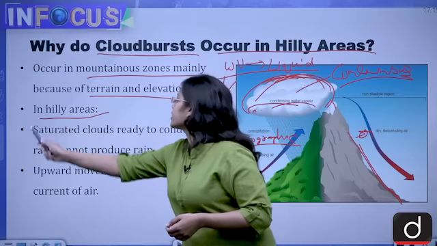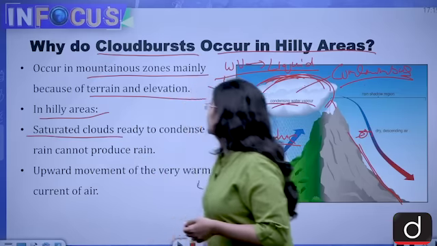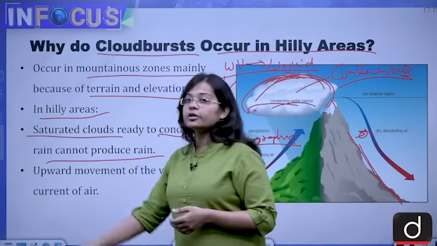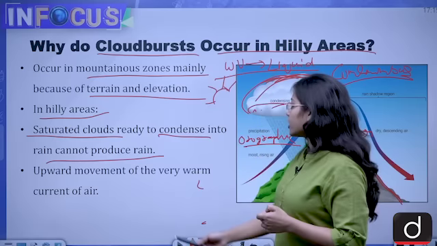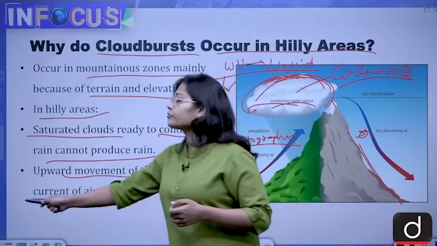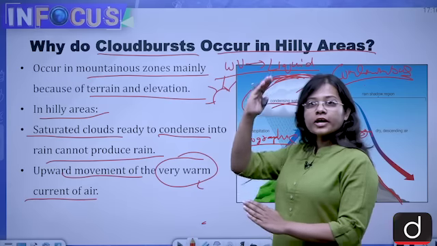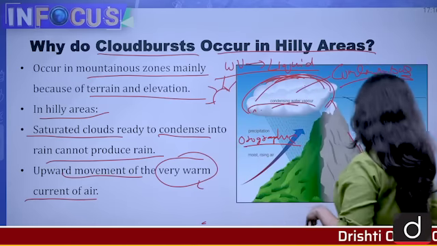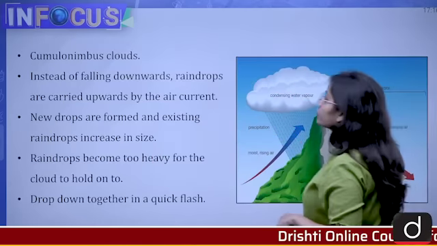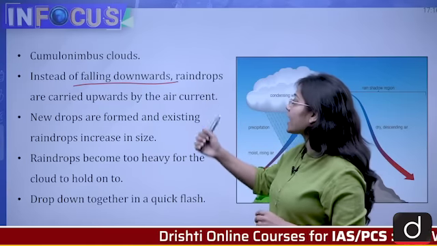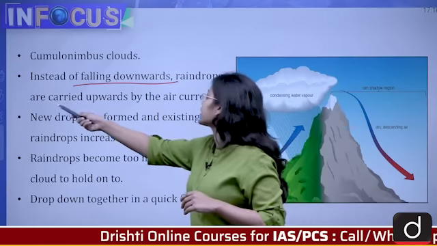So in hilly areas, saturated clouds ready to condense into rain cannot produce rain because of the upward movement of the very warm current of air. So the warm air is going up and is not allowing the droplets to come down. Instead of falling downward, the raindrops are carried upward by the air current.